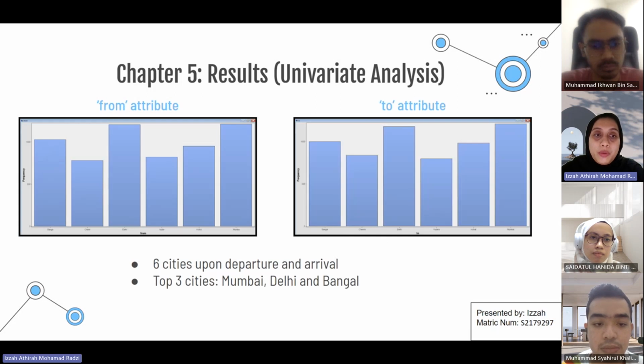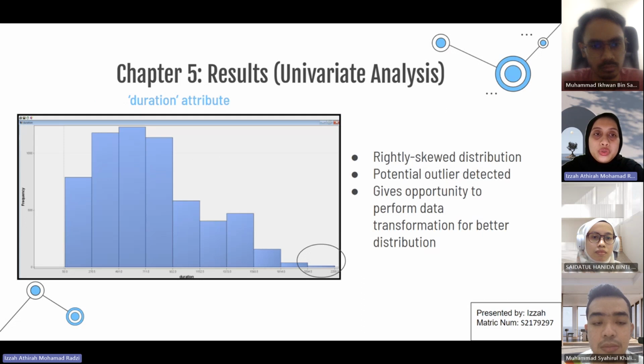The next part is the from attribute as well as to attribute. There are 6 cities upon departure and arrival, and the top 3 cities are Mumbai, Delhi, and Bengal. And this is the duration attribute, and it is also rightly skewed distribution. Also, there's a potential outlier detected, as you can see on the right side. It also gives us the opportunity to perform data transformation for better distribution later on our second part of the analysis.